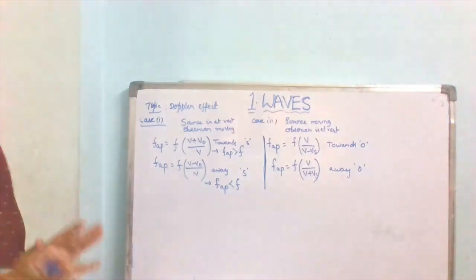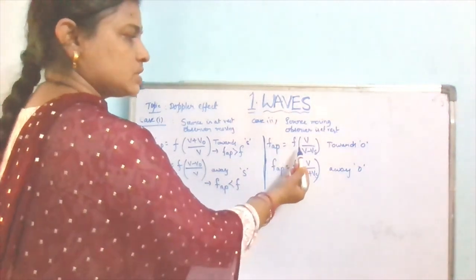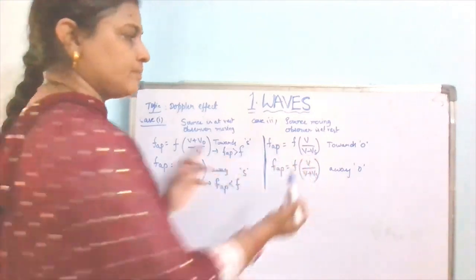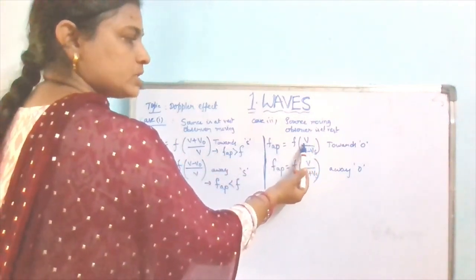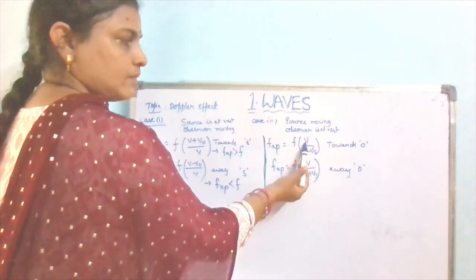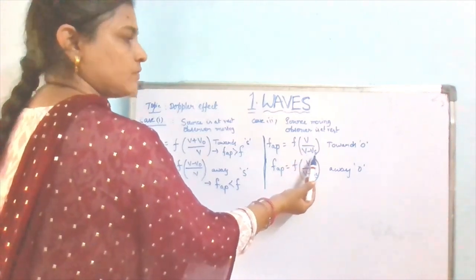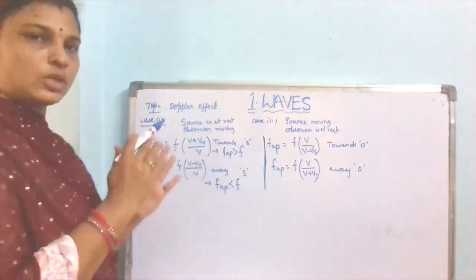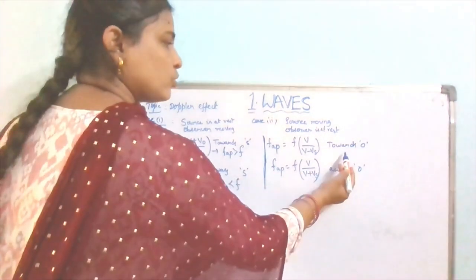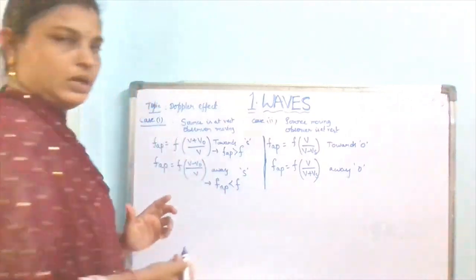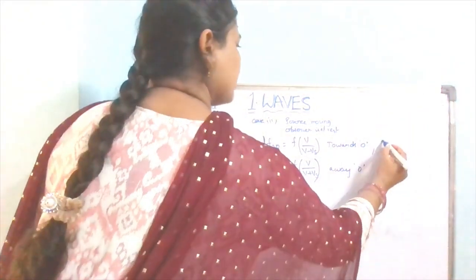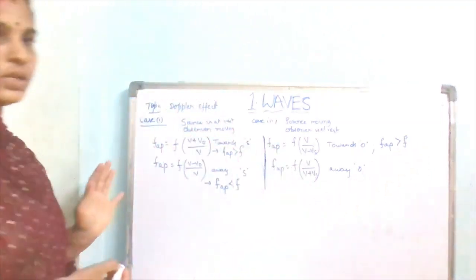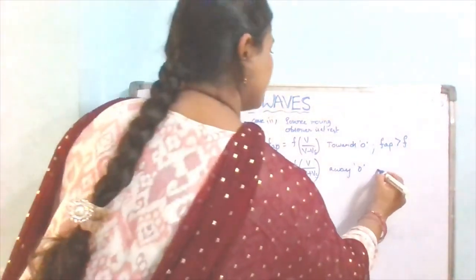The apparent frequency equals f into V by (V minus Vs), where V is the velocity of the sound, f is the original frequency and Vs is the velocity of the source. V0 is the velocity of the observer. Towards the observer, the apparent frequency will be greater than the original frequency, and away from the observer, it will be less than the original frequency.